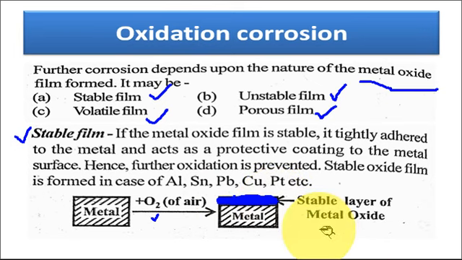This stable metal oxide layer covers the metal surface, and now the metal cannot come into contact with other oxygen molecules.